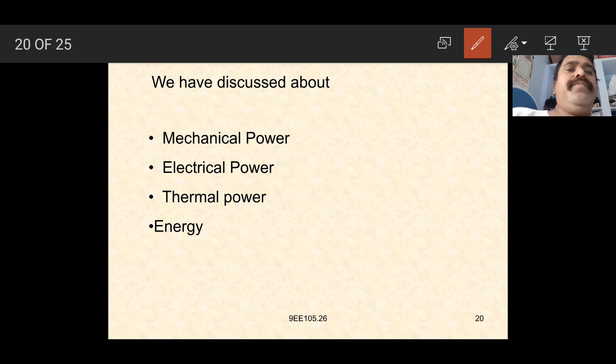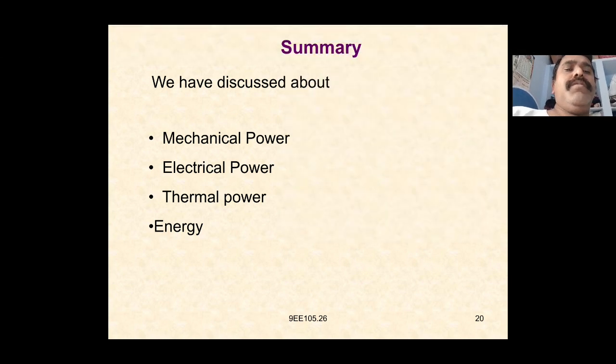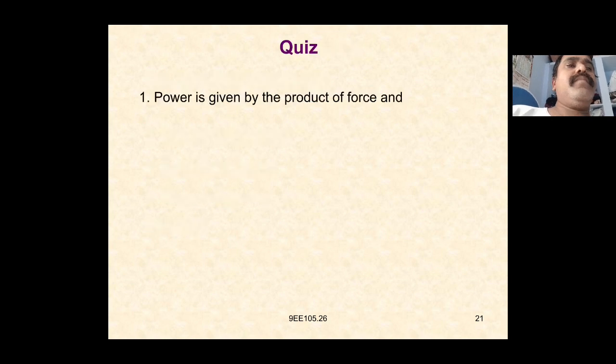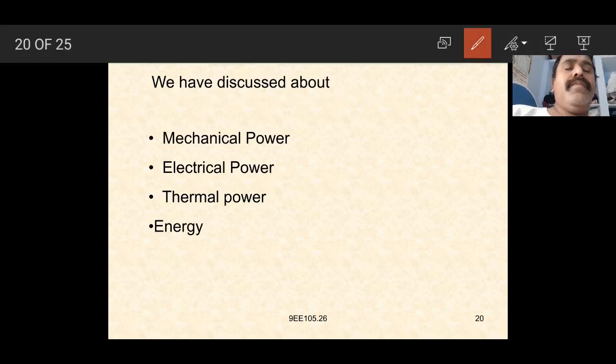In the case of electrical power, it is also defined as P is equal to V into I. Thermal power is the heat produced in the coil, which is again P is equal to V into I into T.